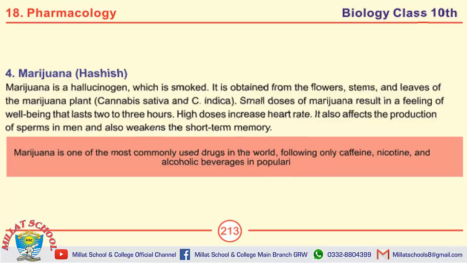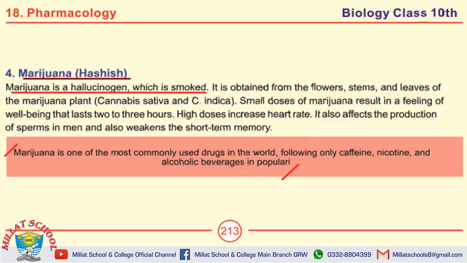As you already know, we are continuing the topic of some addictive drugs. The fourth type of addictive drugs is marijuana, the second name of which is hashish. First of all, we will study the definition of marijuana. Marijuana is a hallucinogen which is smoked. This is also included in the definition of marijuana.